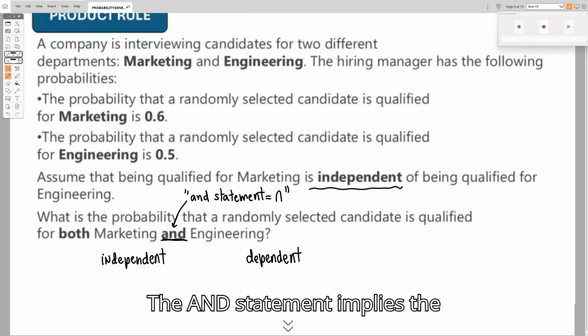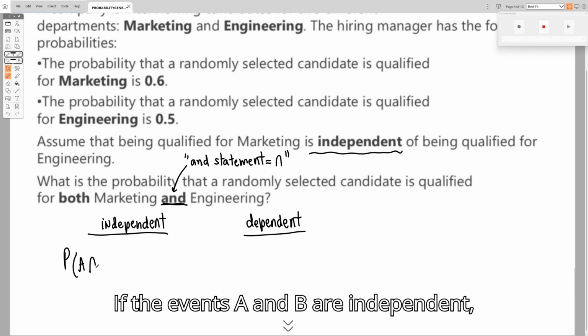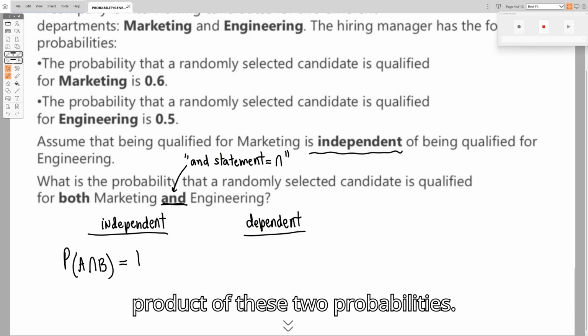The "and" statement implies the intersection of the events. If the events A and B are independent, the intersection of A and B is just the product of these 2 probabilities.